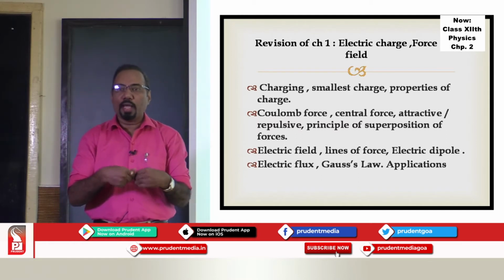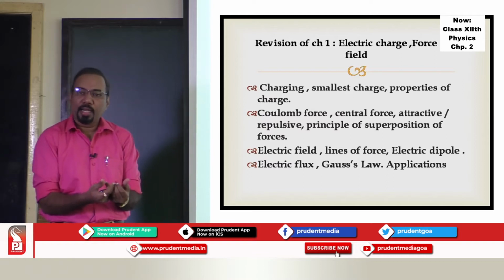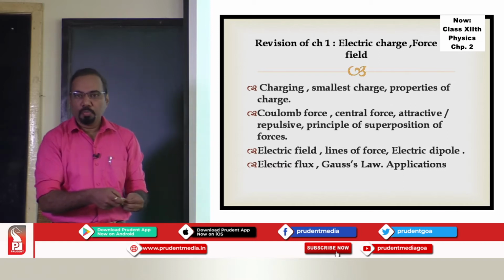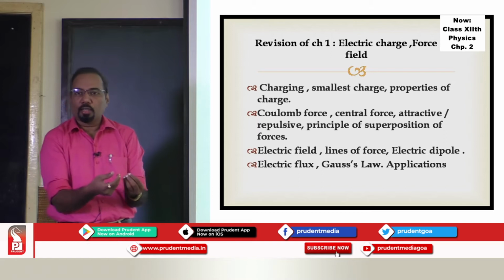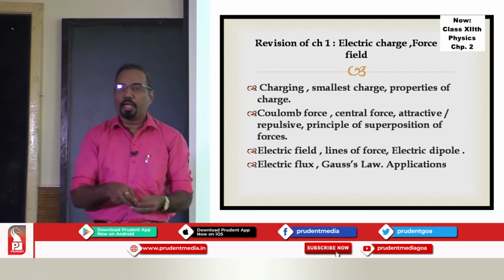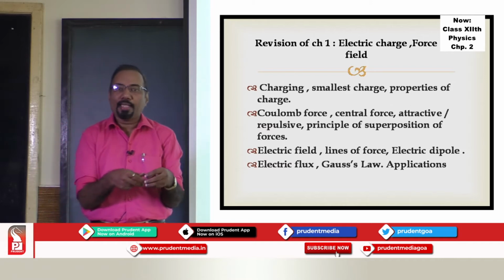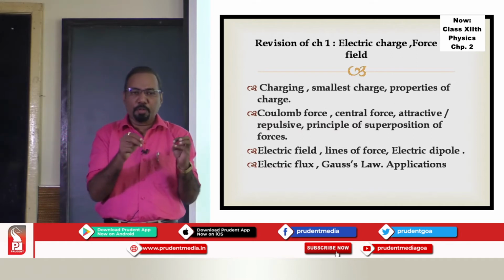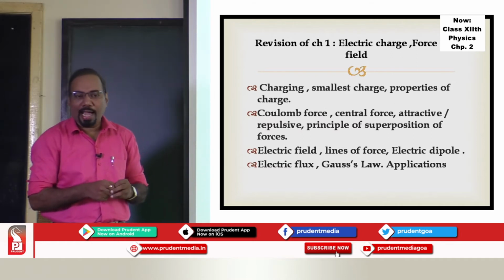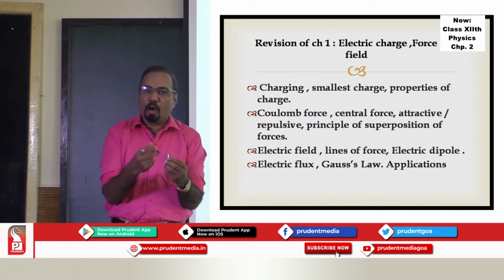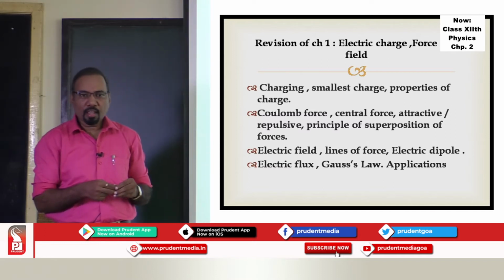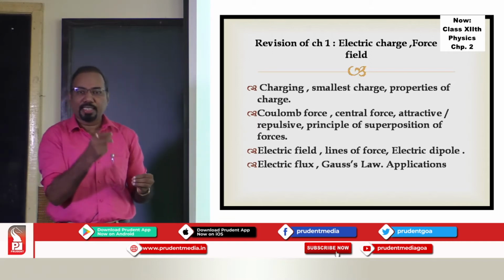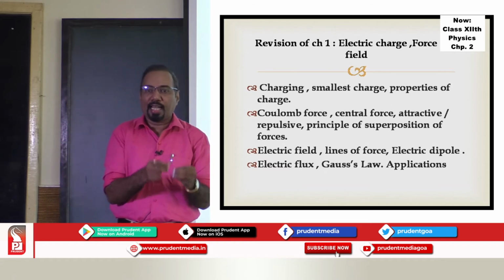Then you know the concept of electric field and how to express it. How to define electric field due to a point charge or due to a charged body. At a point you can define electric field. How you can define that electric field in terms of lines of force, and the properties of lines of force. Then you have done one beautiful concept or assembly of charge called a dipole, where there are two equal and opposite charges separated by a distance. When you say a dipole, a series of things you should remember. If you remember physics that way, you will be able to understand it in a better way.